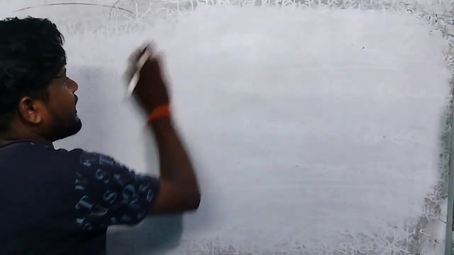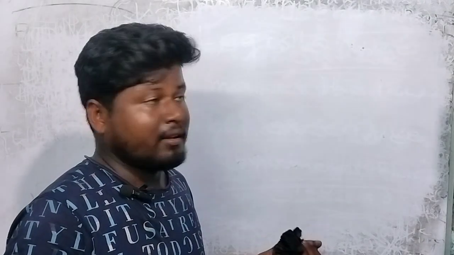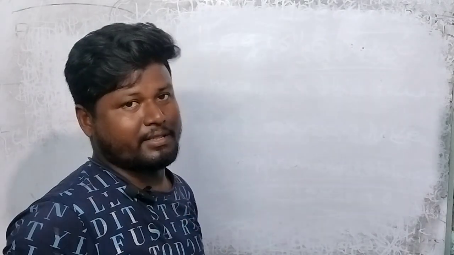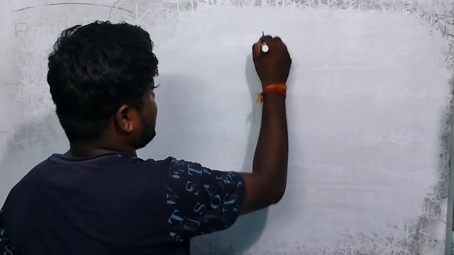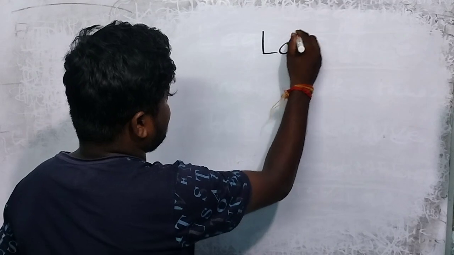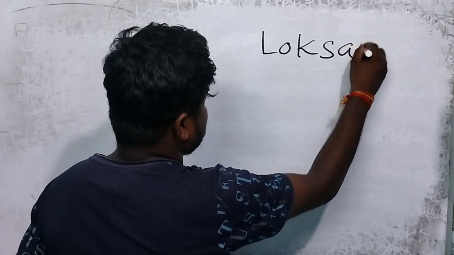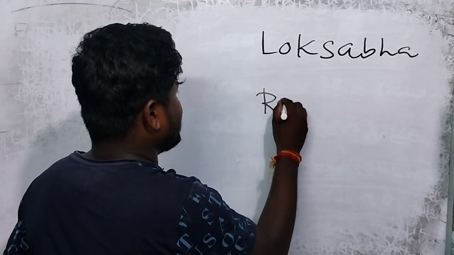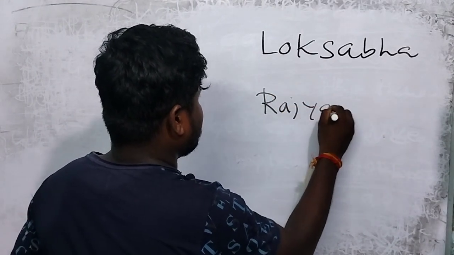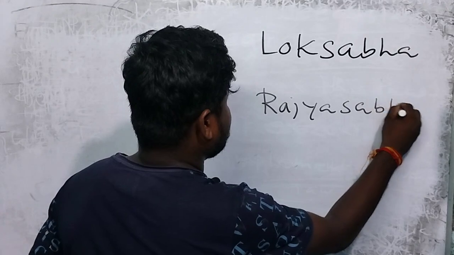When it comes to the central level, there are two houses. Number one, Lok Sabha, and number two, Rajya Sabha.